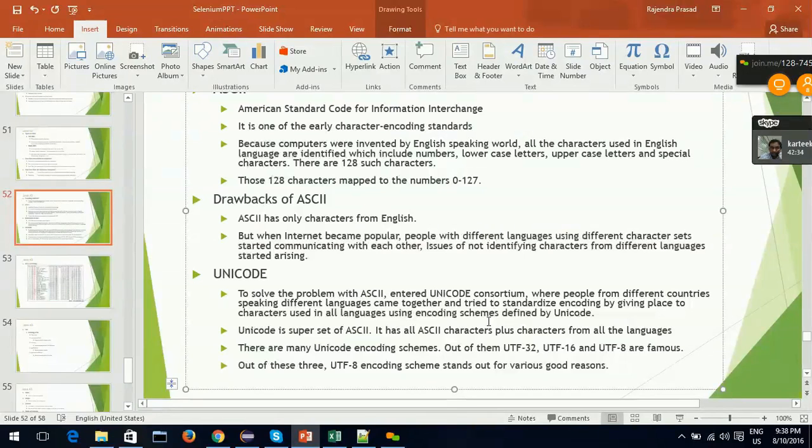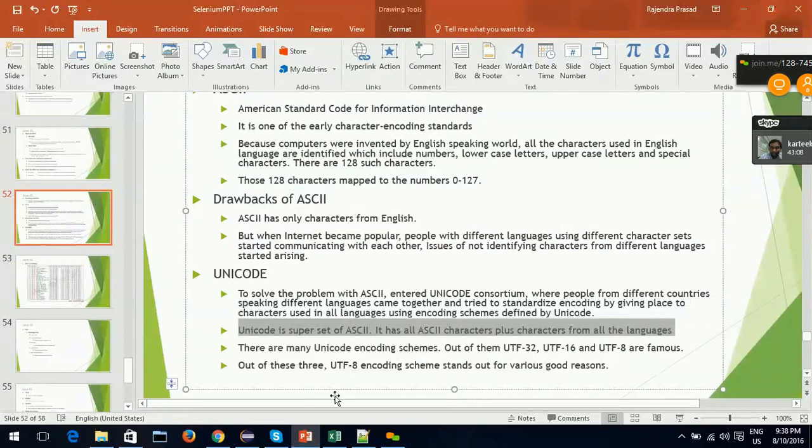People from different countries speaking different languages tried to standardize encoding by giving place to characters used in all languages. Unicode is a superset of ASCII, so it has all ASCII characters, that is English characters, plus characters from all the languages.